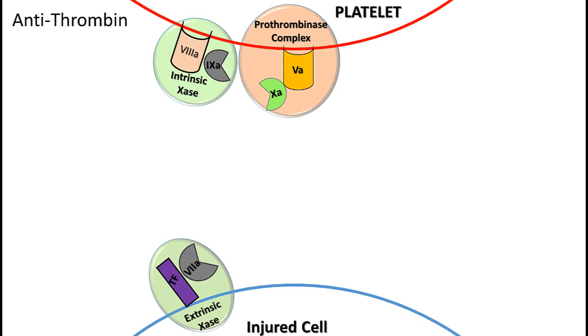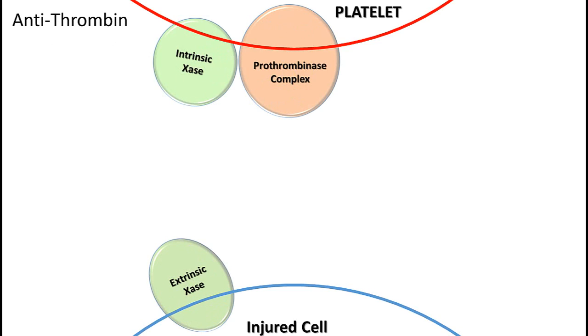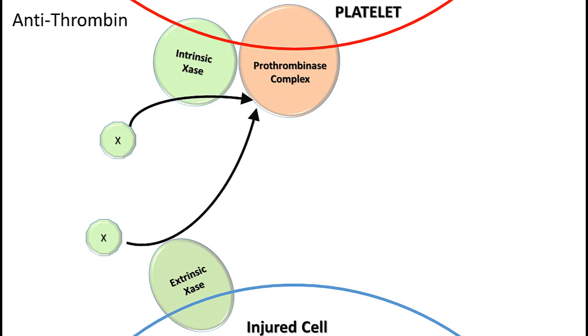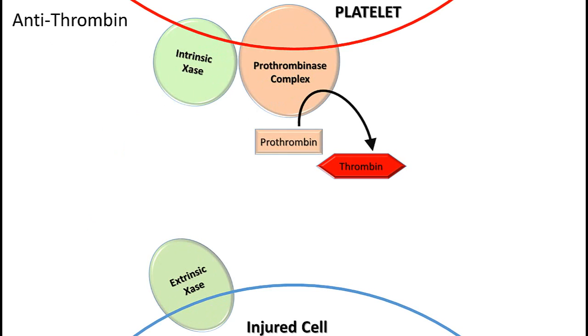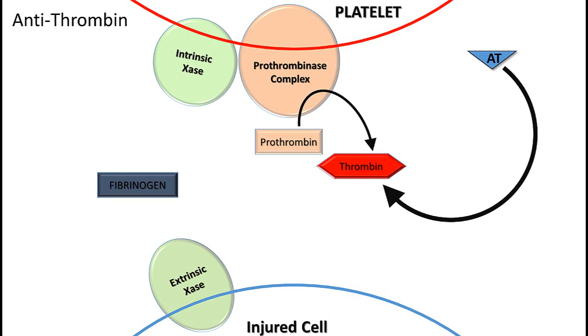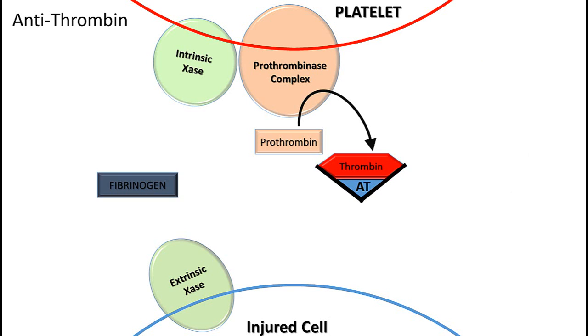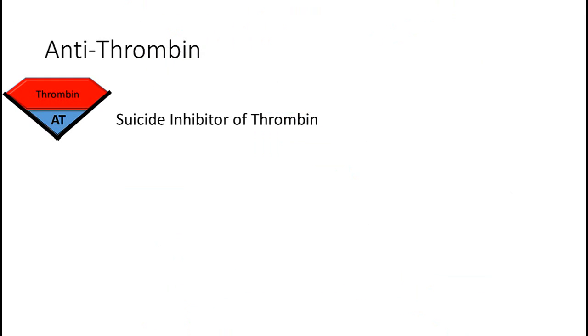Here we are at the cellular surface, ready to undergo coagulation. We know that the intrinsic and extrinsic tenases generate an initial amount of 10A to complete the prothrombinase complex, and that generates an initial amount of thrombin. This thrombin is supposed to cleave fibrinogen. However, if antithrombin is present, it will covalently bond to the thrombin molecule and prevent its ability to cleave fibrinogen. Thus, one of antithrombin's jobs is to act as a suicide inhibitor of thrombin.